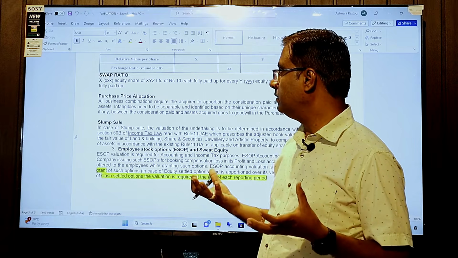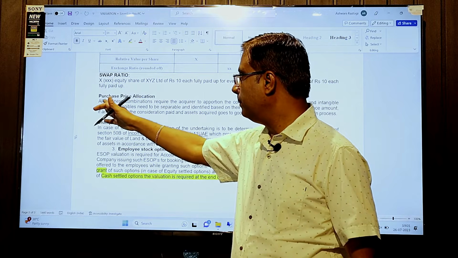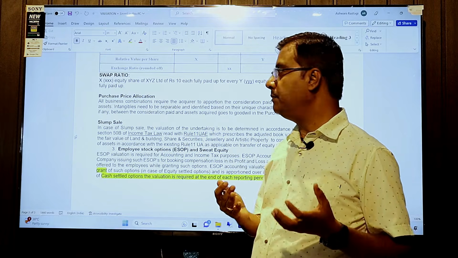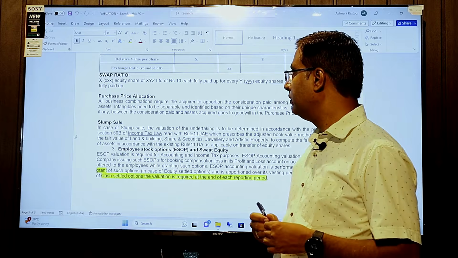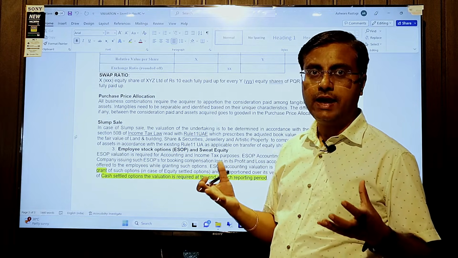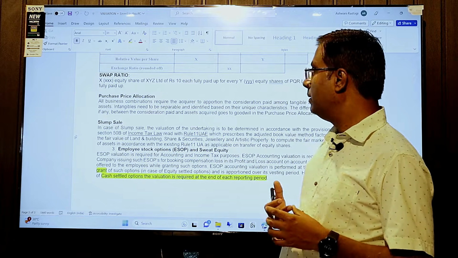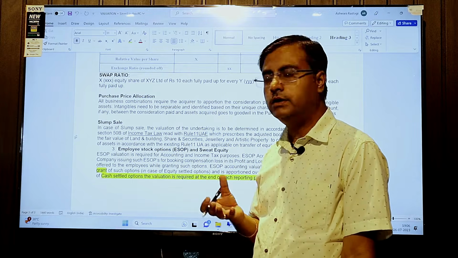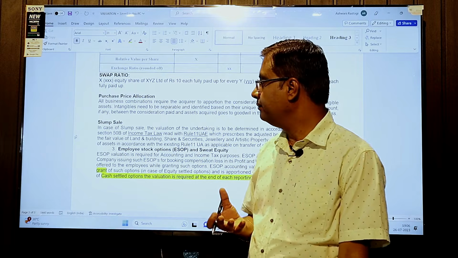In that scenario we have to determine business valuation and brand valuation based on the PPA method. In this PPA method we have to calculate the WACC and determine the valuation of the intangible assets of that company, such as what the goodwill is and what the customer value is.